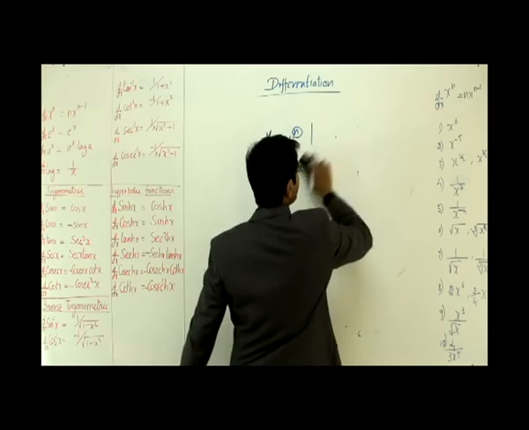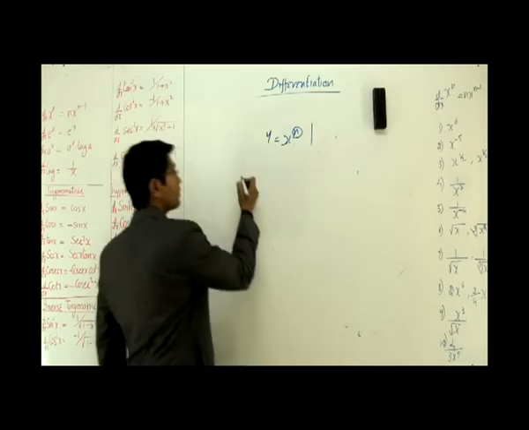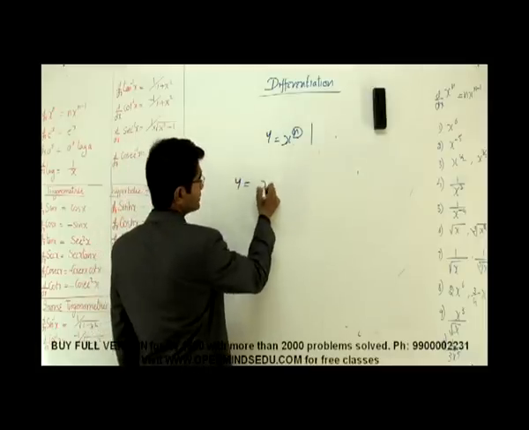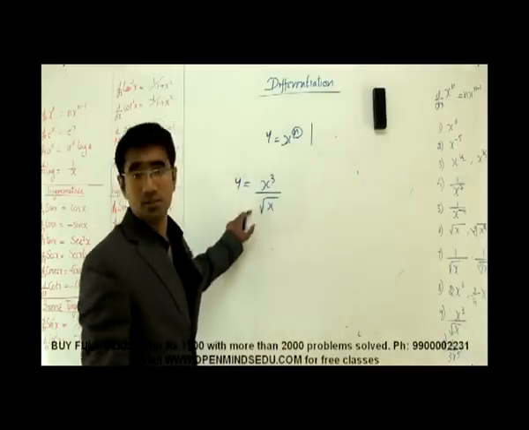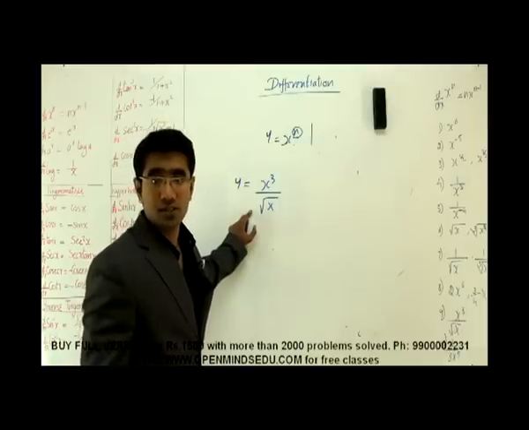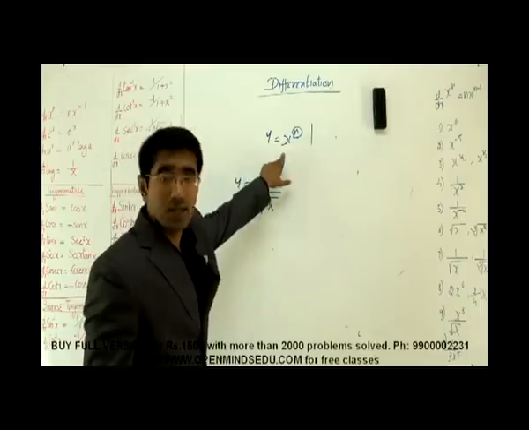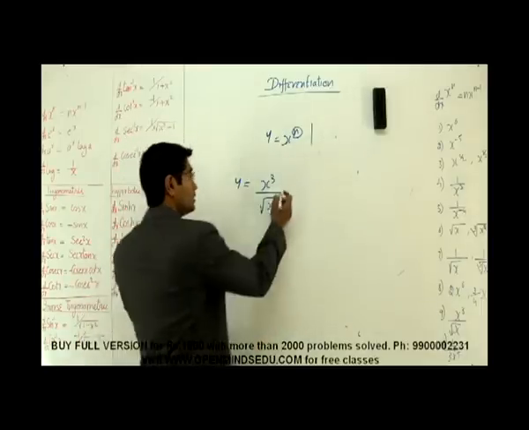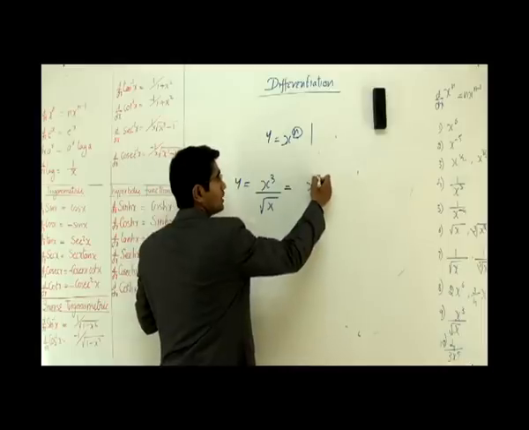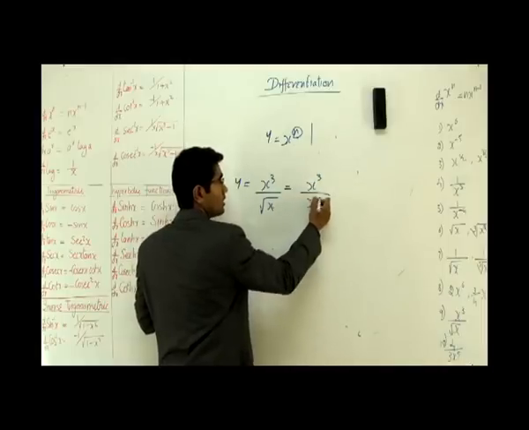Here I have y is equal to x cubed to the power root of x. Now there are two x terms here, right? I cannot differentiate this. Remember, it should be only one term and it should be in the numerator. Now there are two x terms. So what can I do here? Make it one term. I can write this guy as x to the power half.